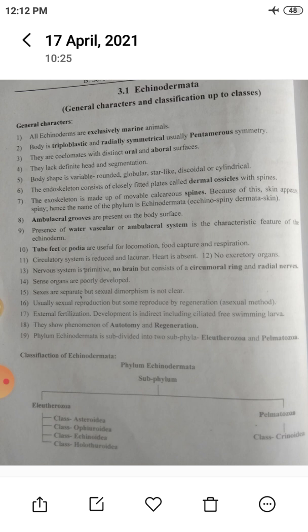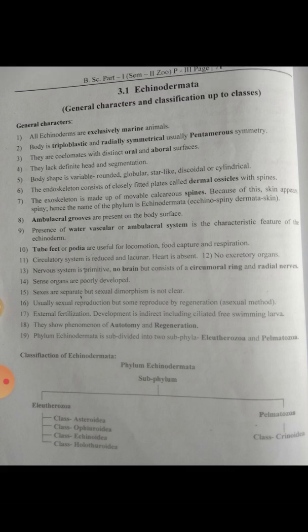Usually pentamerous symmetry means their body can be divided into 5 parts which point outward from the center of the body. That is, the parts of the animal branch out into 5 distinct compartments, which are also called arms. They contain 5 arms, so it is known as pentamerous symmetry.